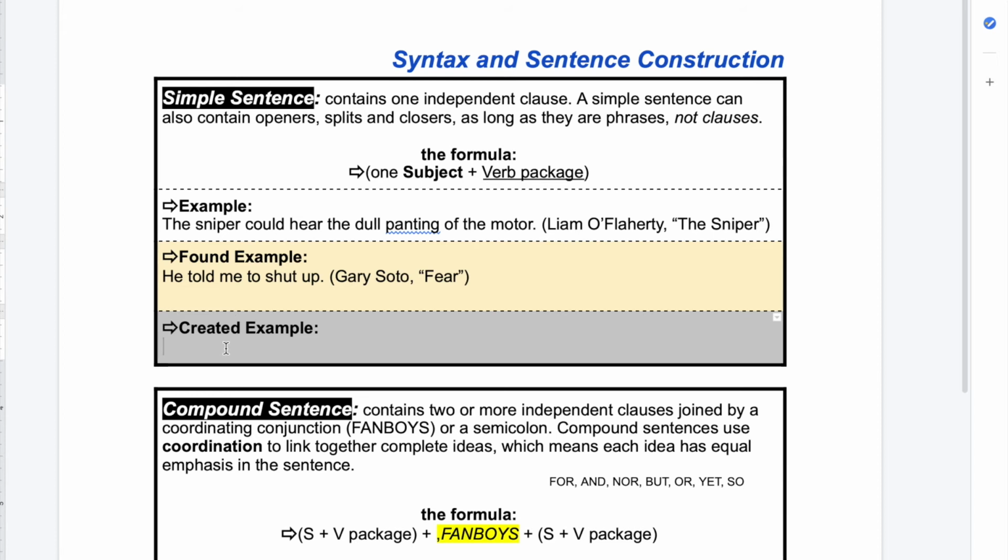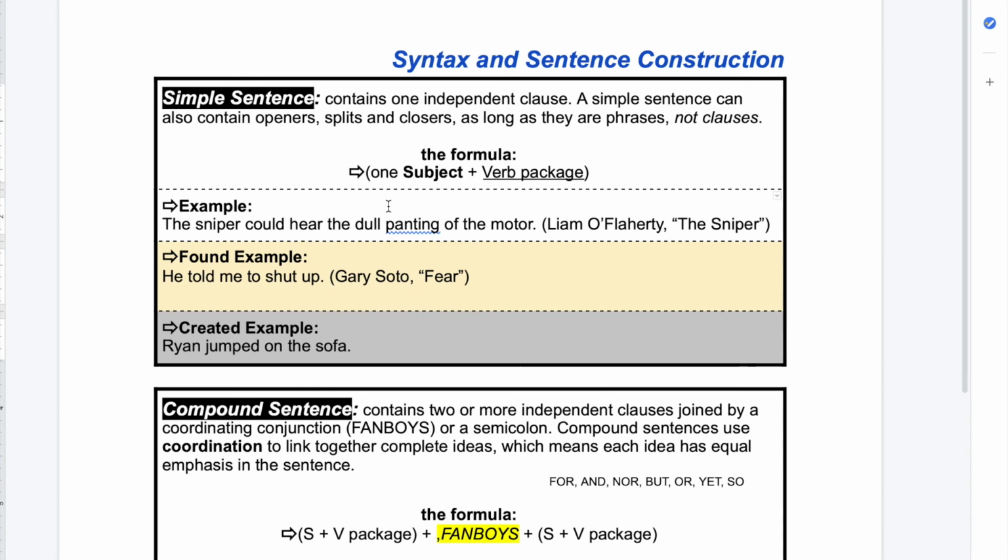So I'll use here my made-up example. I'll invent someone named Ryan. Here in this example, Frankie is telling our narrator to shut up. And so here in this example, Ryan will be jumping. And to finish up that package, we'll say Ryan jumped on the sofa. I created an example. I found an example. And I am done with this first one.